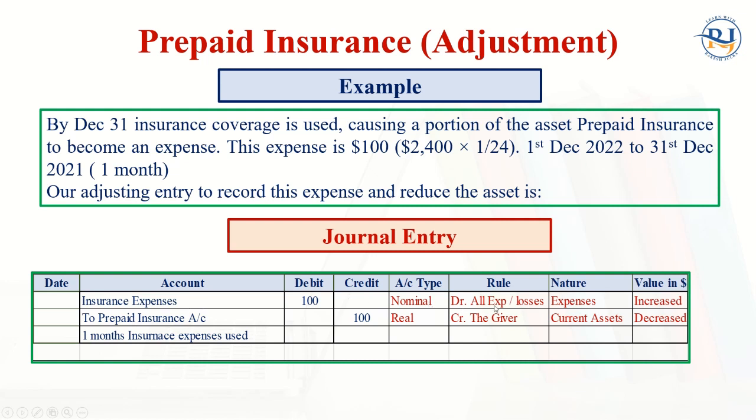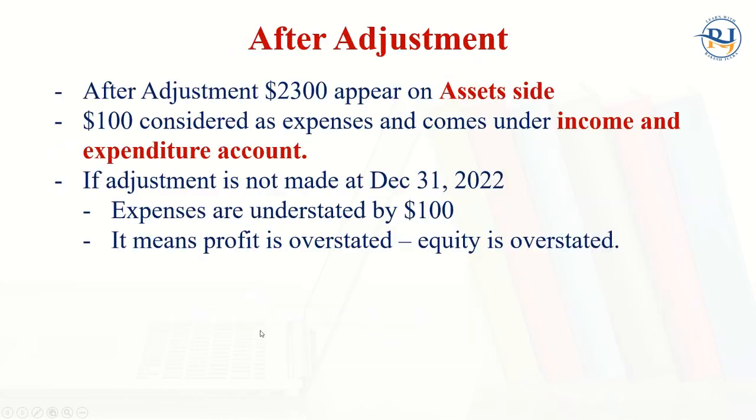This is nominal, debit all expenses and losses, and this is the nature of expenses. When the expenses increase, we debit. We know that. On the other side, we can say to prepaid insurance. This is a current asset, right? And the credit the giver. So $100 that we credit here. So 1 month of insurance expenses will be used. This is the one adjustment that we have done.